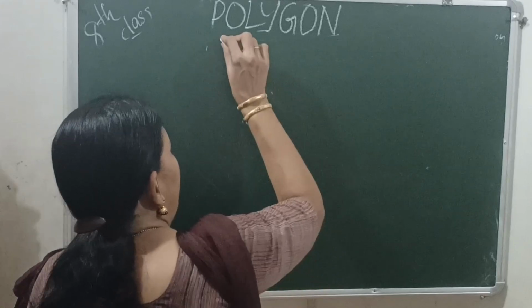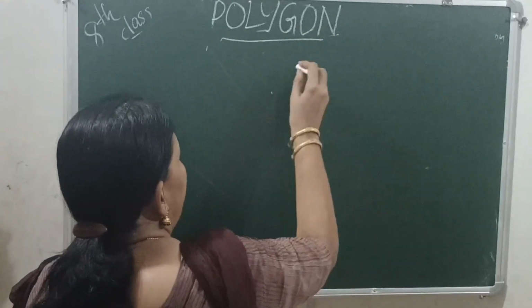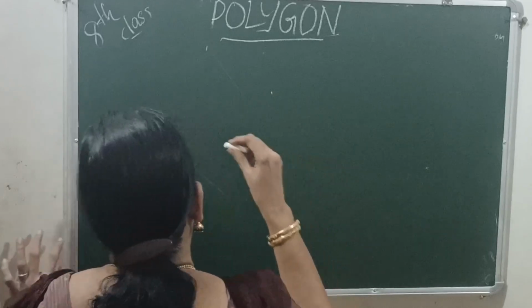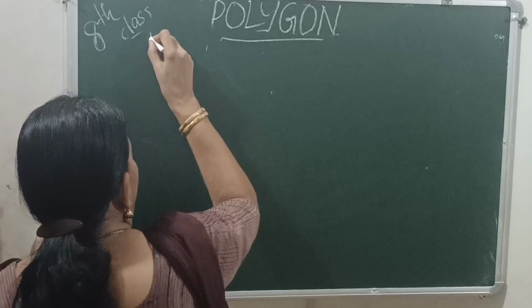Now, today we are going to study the term polygon in mathematics. Polygon, 8th class. What do you mean by a polygon?